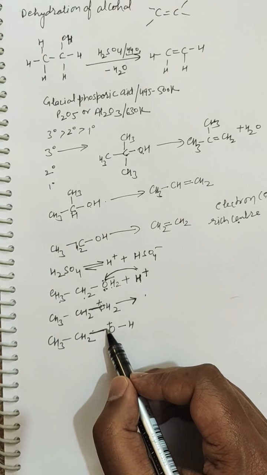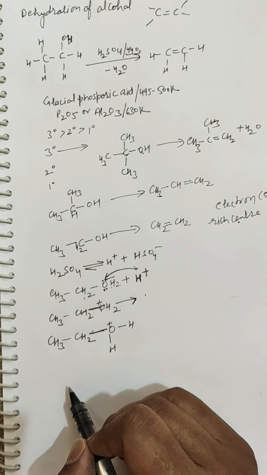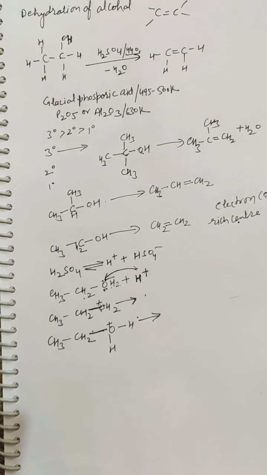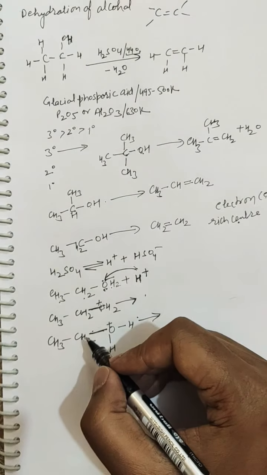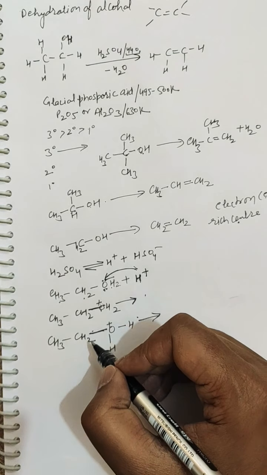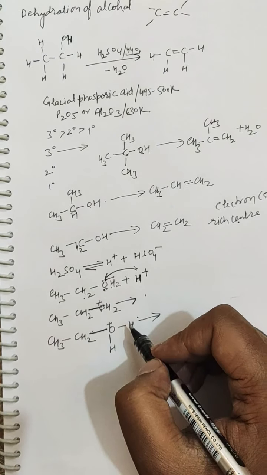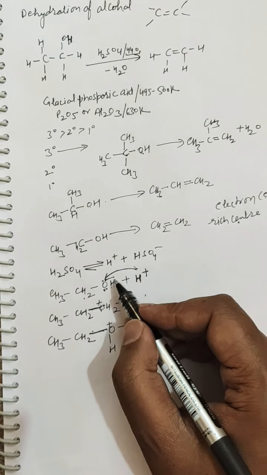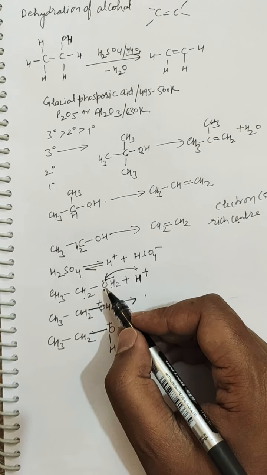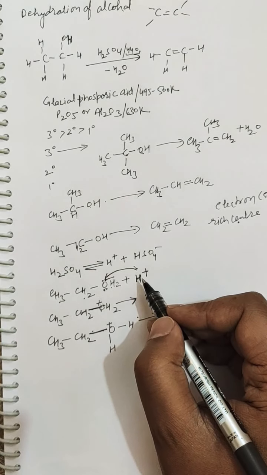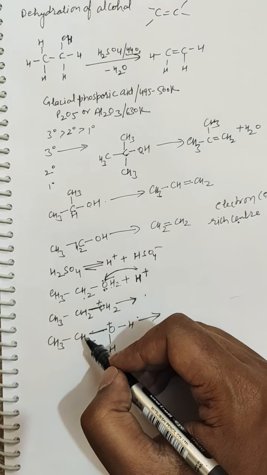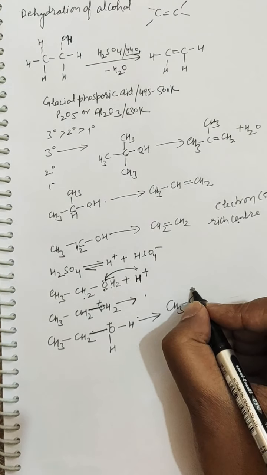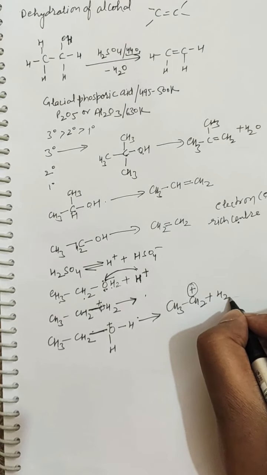to satisfy its electron deficiency from this carbon-oxygen bond. This is the most favorable way to satisfy its electron deficiency. Why? Because it will result in the formation of a carbocation, which is considerably more stable. If a proton is lost, it will come back again to satisfy its electron deficiency, because a proton is not such a stable species as compared to a carbocation. So it will result in the formation of this carbocation, plus a loss of water.